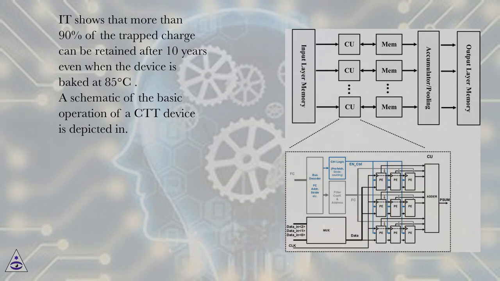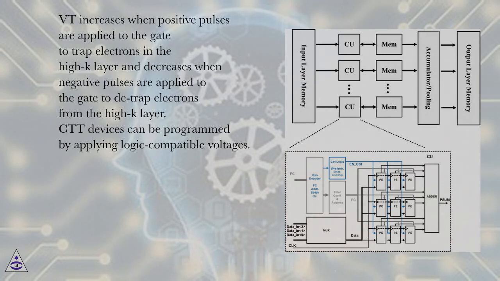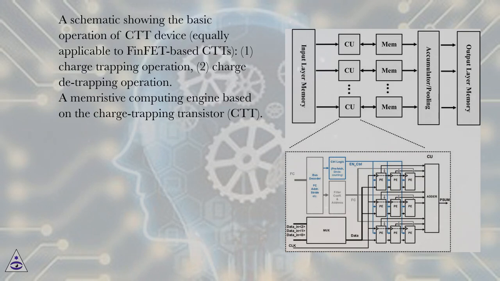A schematic of the basic operation of a CTT device is depicted in. The device threshold voltage, VT, is modulated by the charge trapped in the gate dielectric of the transistor. VT increases when positive pulses are applied to the gate to trap electrons in the high-K layer and decreases when negative pulses are applied to the gate to detrap electrons from the high-K layer. CTT devices can be programmed by applying logic-compatible voltages. A schematic showing the basic operation of CTT device, equally applicable to FinFET-based CTTs. 1. Charge trapping operation. 2. Charge detrapping operation.